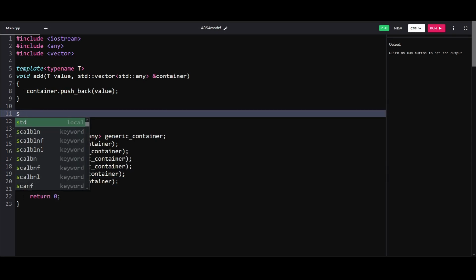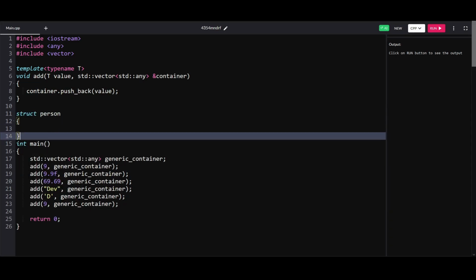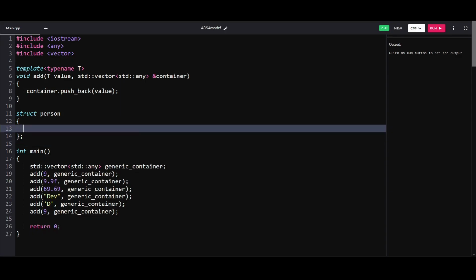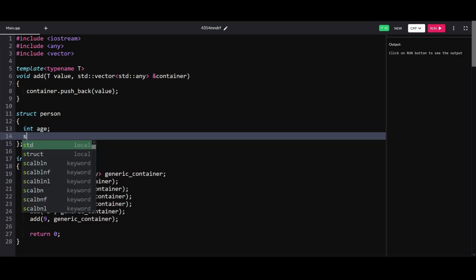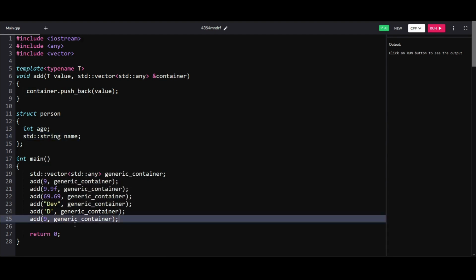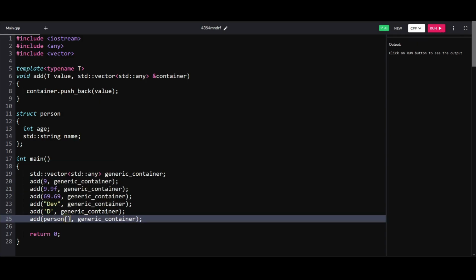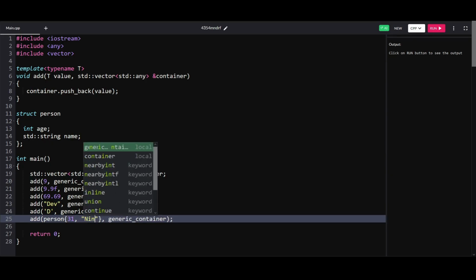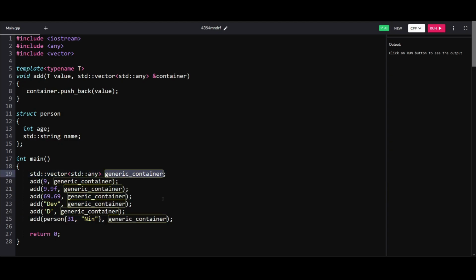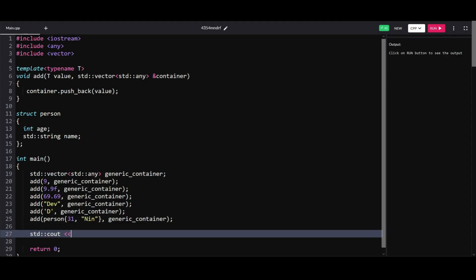So let's quickly define a struct here. Let's call it person. Let's give that person an age and a name. Why not? And let's add the person as well. So person, 31, let's say his age is, and let's say his name is Nin. And at the end, let's print the size of this container.